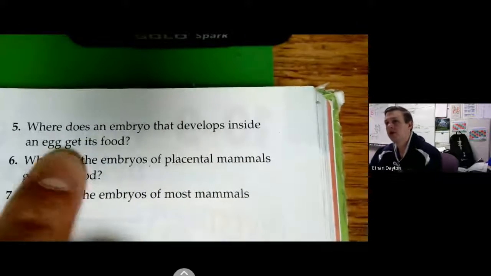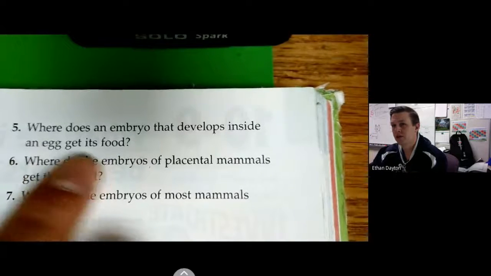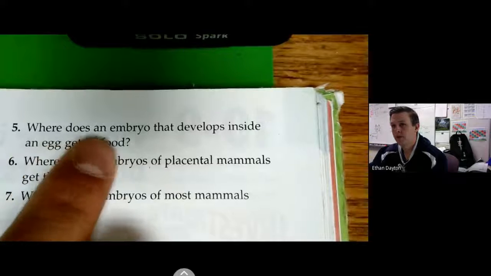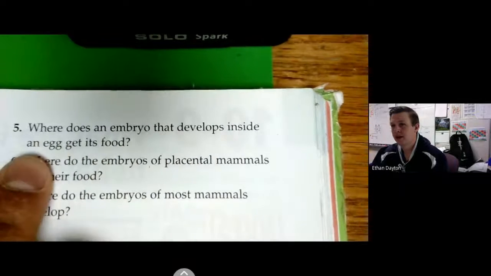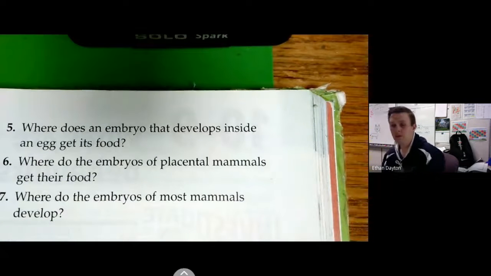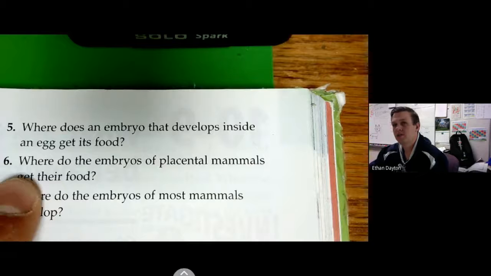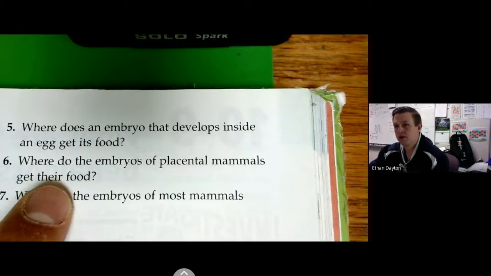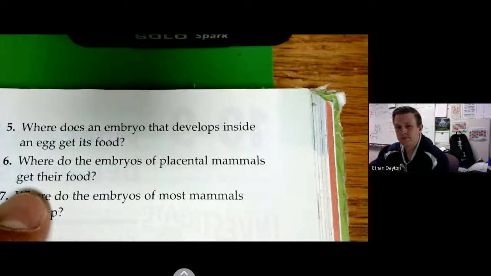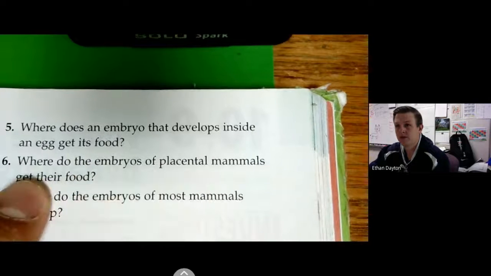Number 5, where does an embryo that develops inside an egg get its food? An embryo that develops inside an egg gets its food from, insert your answer here. Number 6, where do the embryos of placental mammals get their food?